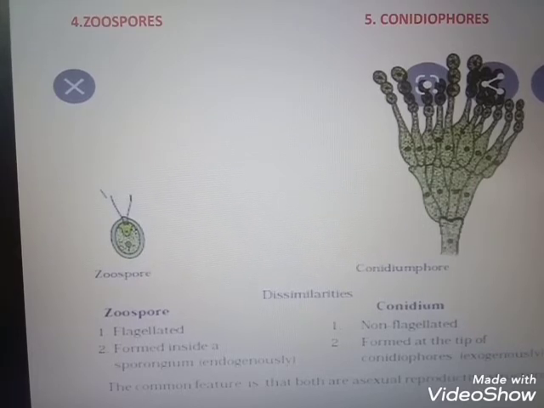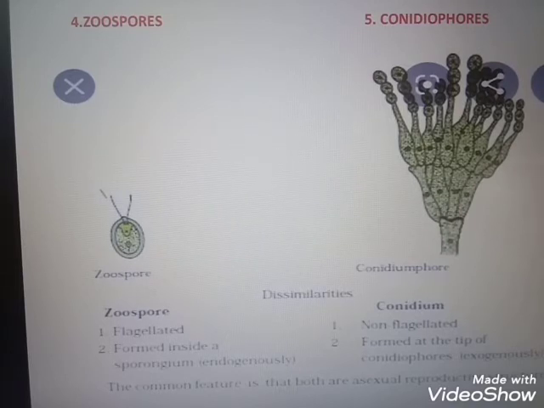Got it? Sexual reproduction requires two parents, male and female. In homothallic, both thalli, both fungal bodies, look alike. Where they are different, it is heterothallic.